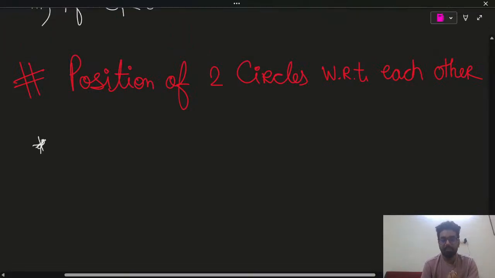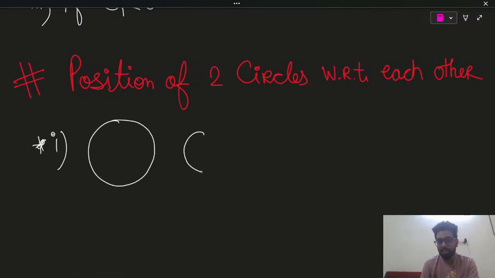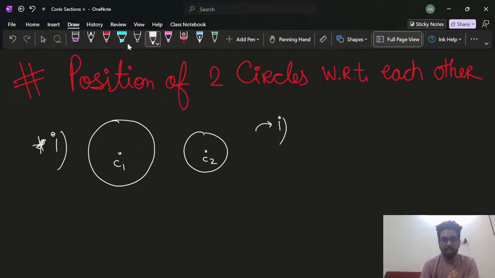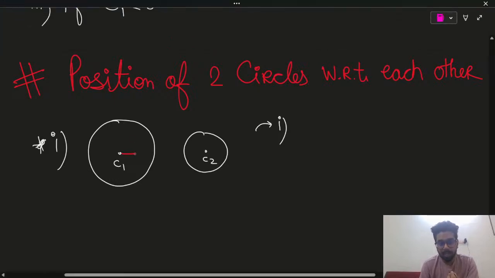Here, the very first case, two circles are not touching each other externally. Okay. So, there are few things that we have to conclude. First, mathematically, how you will write down. Let's say this is center C1. Let's say this is center C2. And guys, over here I will draw this line. This is R1. This is R2.